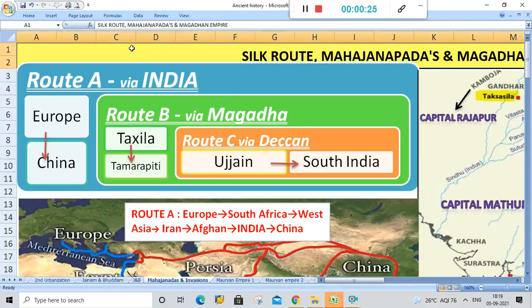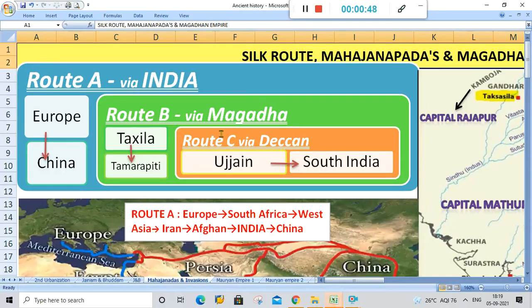So let's move on to today's topic, that is Silk Route, Mahajanapadas and Magadhan Empire. I have spoken about the Silk Route and the invention of the Silk Route, which has promoted trade and commerce, mainly external trade and commerce, if you remember from the previous class. So let's study in detail about the Silk Route.